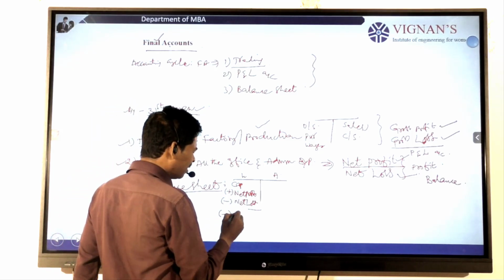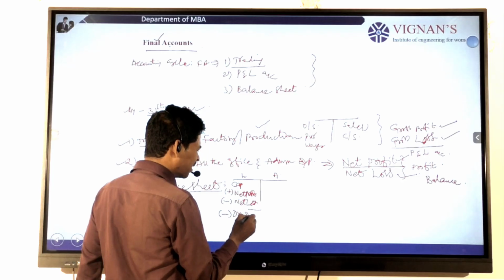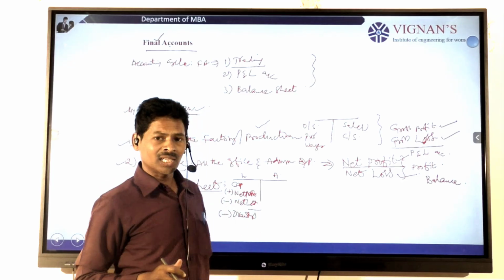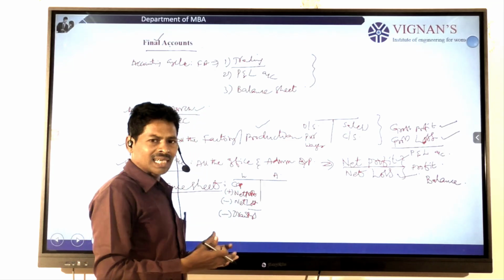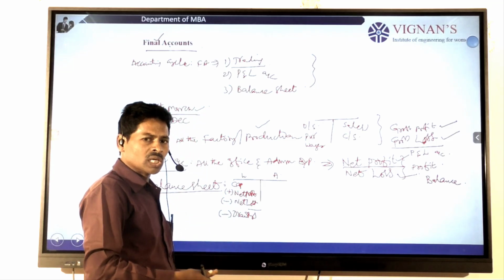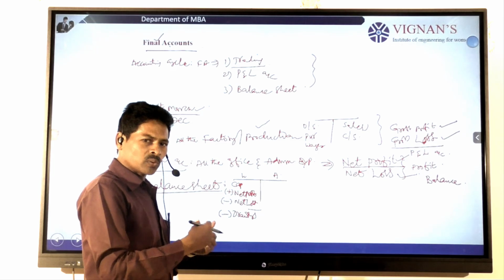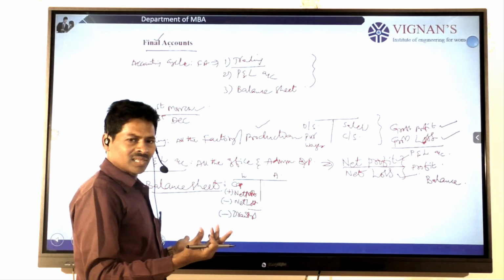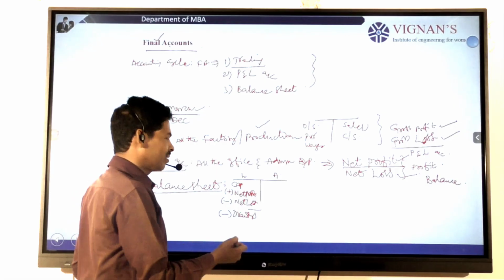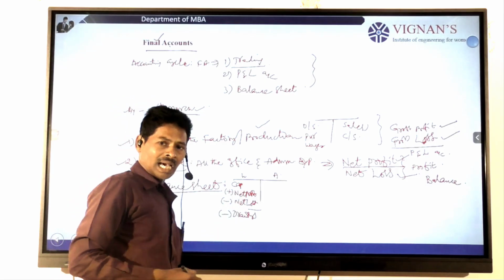After that we have drawings. What do you mean by drawings? Drawings are nothing but personal use, where the owners use goods, stock or any other cash of the business for personal purposes. That should be deducted from the capital.